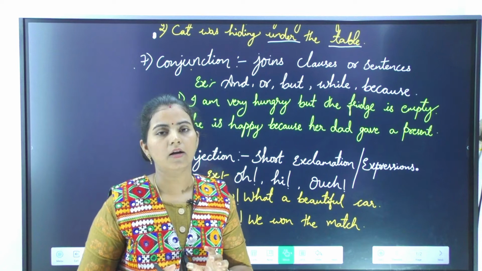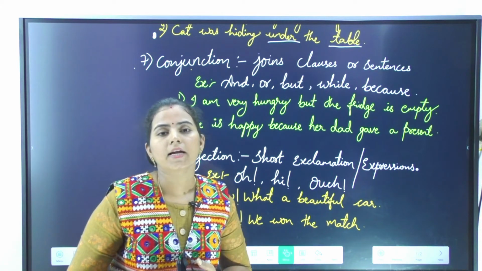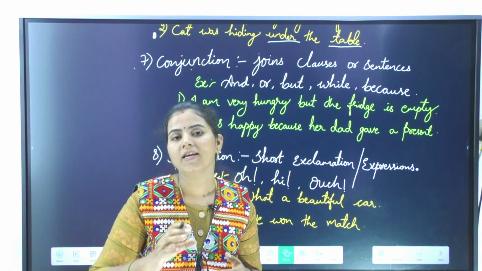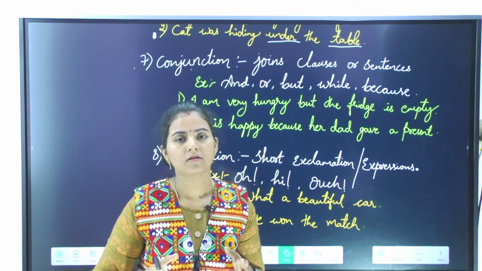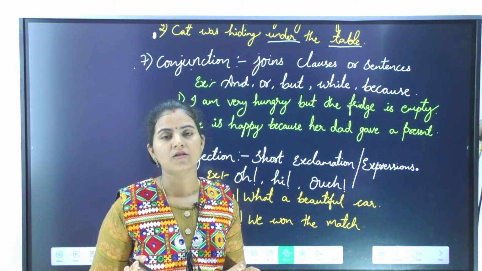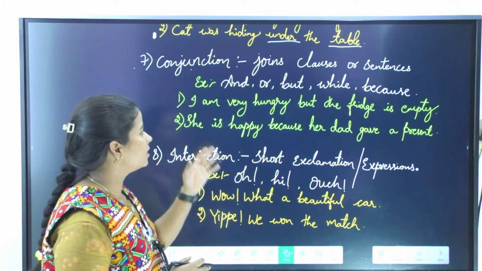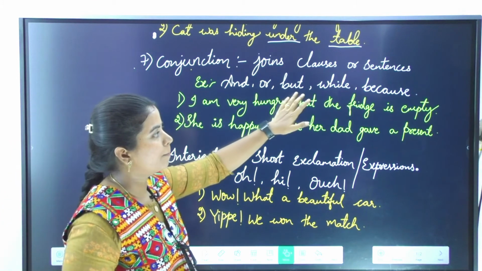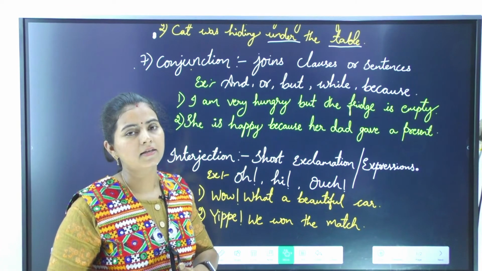Such words are called conjunctions. Now see, people often get confused between preposition and conjunction. A preposition relates a noun with another noun. It talks about the position. But a conjunction doesn't talk about the position. Two different things are combined by using a conjunction. And, or, but, while, because, all these words are considered conjunctions.